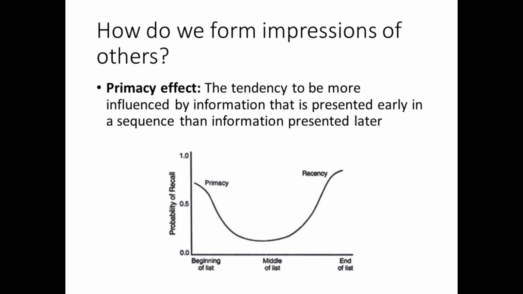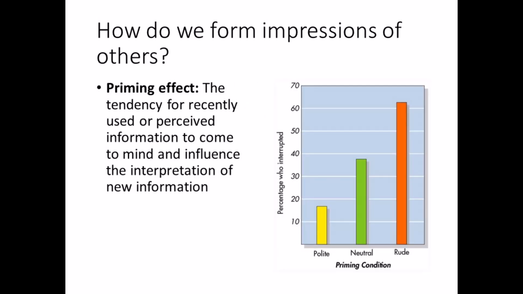Researchers who study this effect often present participants with lists of traits, and then measure their impressions of a target's behavior. The figure here on the slide illustrates the results of many of these studies. In one condition, participants heard a list that began with positive traits. In another condition, the list began with negative ones. The participants who read positive words first formed a more positive impression of the target than those who read negative words first. The priming effect occurs when recently used information influences or primes how we interpret additional information.